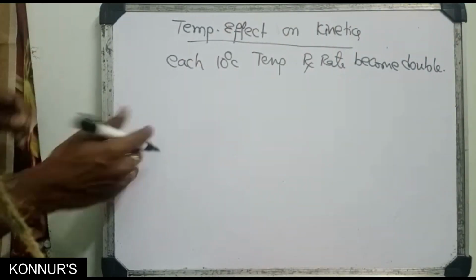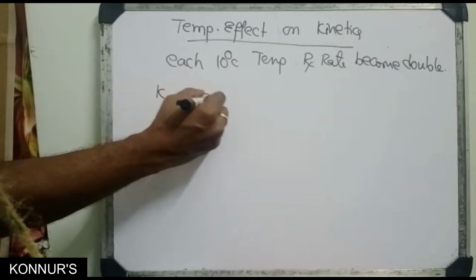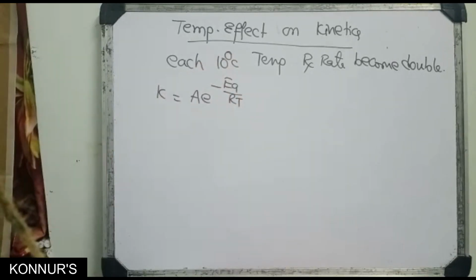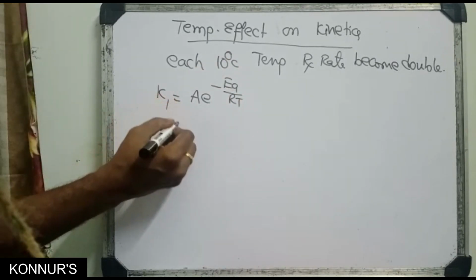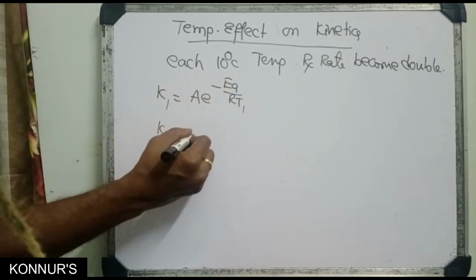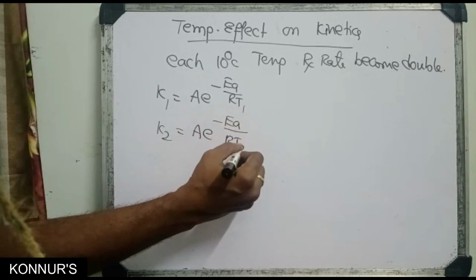Next, according to Arrhenius, we can take k equal to A e to the power of minus Ea by RT. Suppose you take k1 equal to A e to the power of minus Ea by RT1, where A and Ea are constants, and k2 equal to A e to the power of minus Ea by RT2.